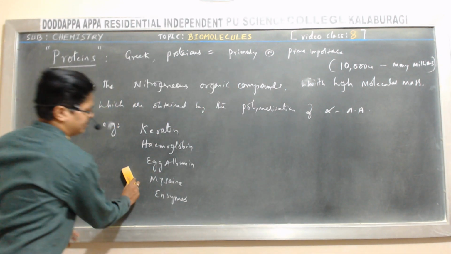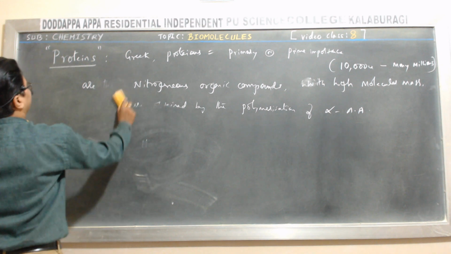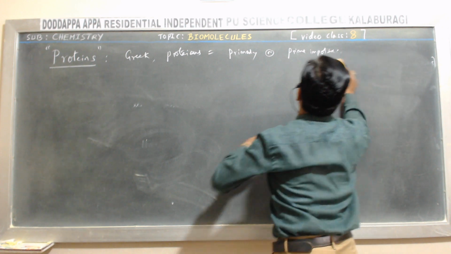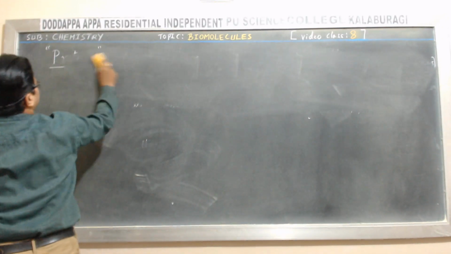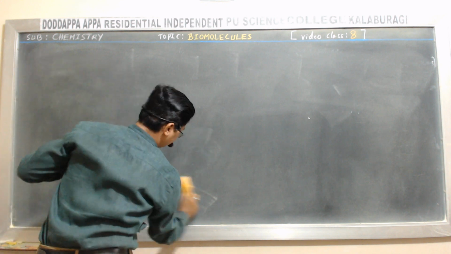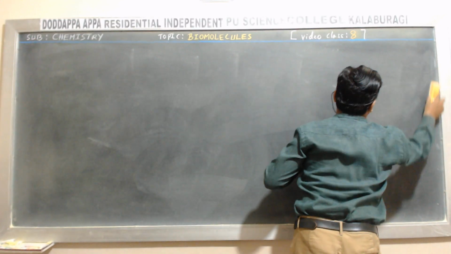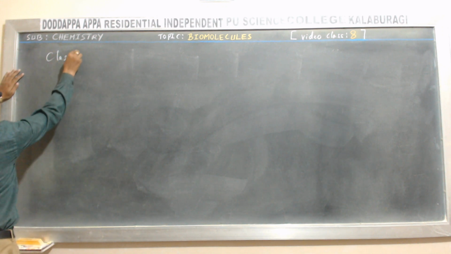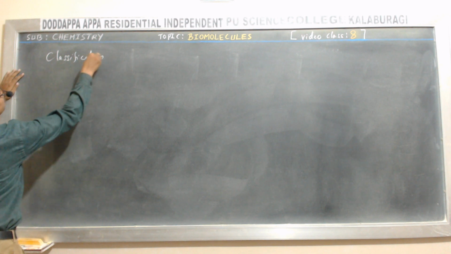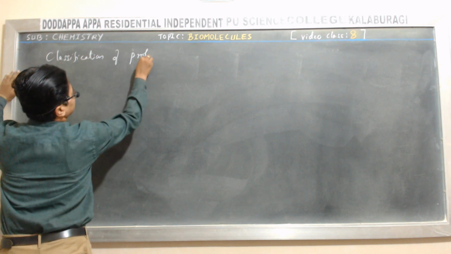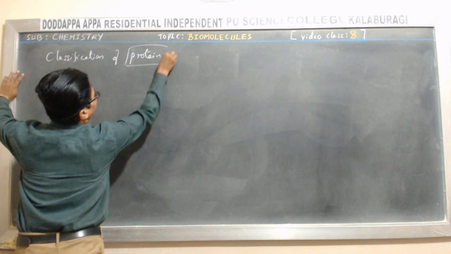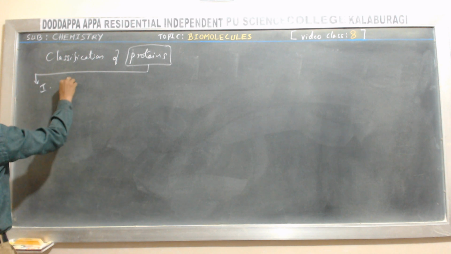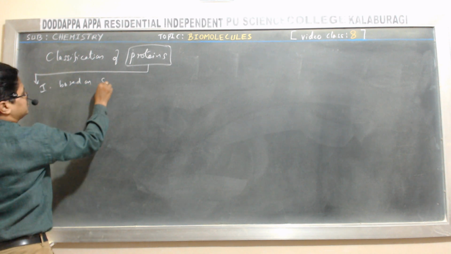Proteins are classified into two broad classifications. The first one is based on shape and structure.